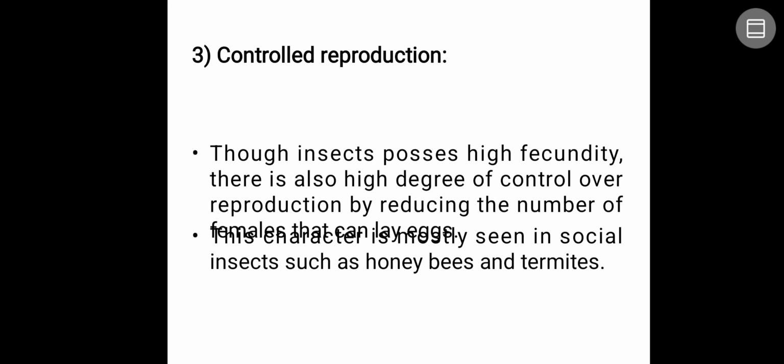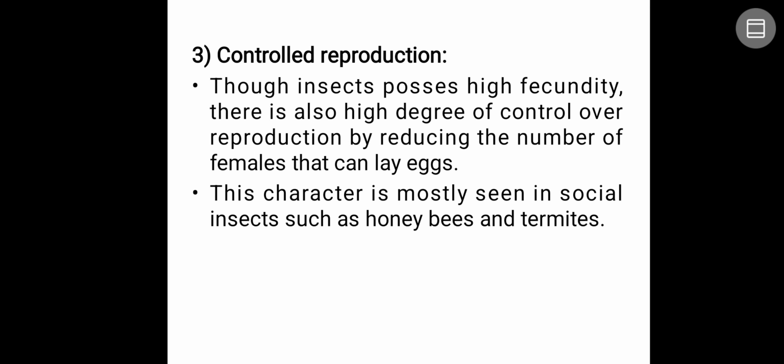She will be the only queen or egg laying female in the comb. Though the insect possesses high fecundity, there is also a high degree of control over the reproduction by reducing the number of females that can lay the eggs. This character is mostly seen in social insects like honeybees and termites.